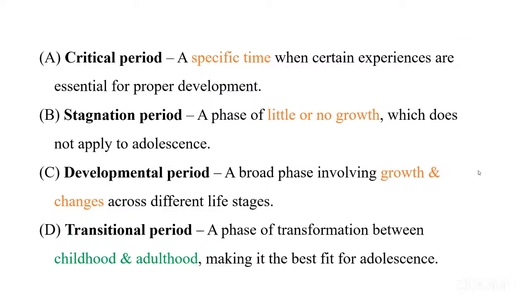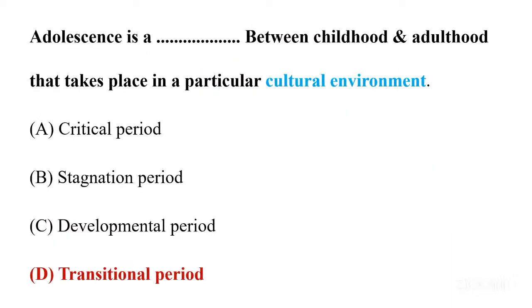And when we talk about transitional period, this is a phase between childhood and adulthood, and it fits perfectly for the question that was asking about our adolescent phase. So without any doubt, we are going to mark option D as our correct answer. Adolescence is a transitional period between childhood and adulthood that takes place in a particular cultural environment.